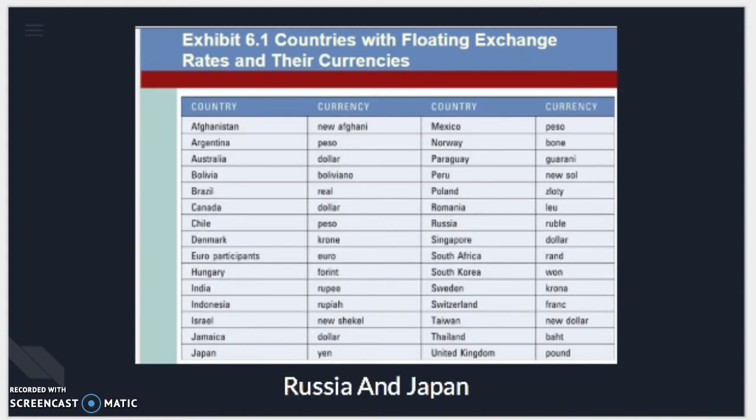In this graph, we're able to see that both Russia and Japan have floating exchange rates. A floating exchange rate is when the currency price is set by the market based on supply and demand compared with other countries. This is in contrast to a fixed exchange rate, in which the government entirely determines the rate.